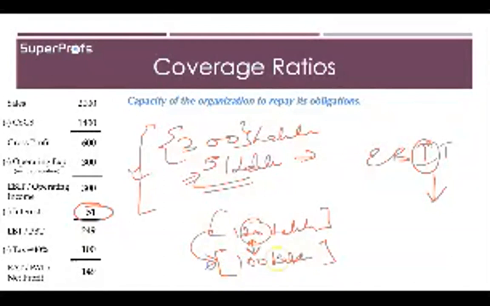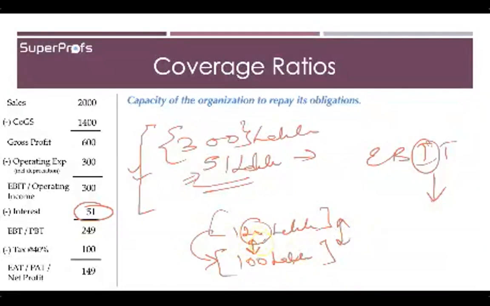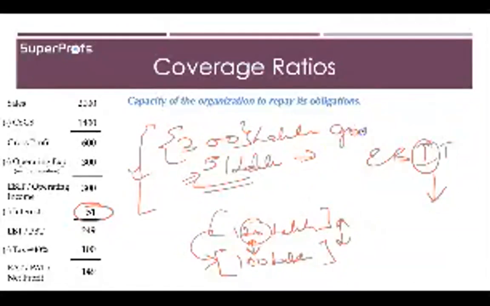So in this case, there's not a very big gap to pay this. Whereas in the current example that we have taken, when you have to pay only 51 lakh as interest from 300 lakh rupees of EBIT, that is the operating income, in that case you are in a very good position, right?